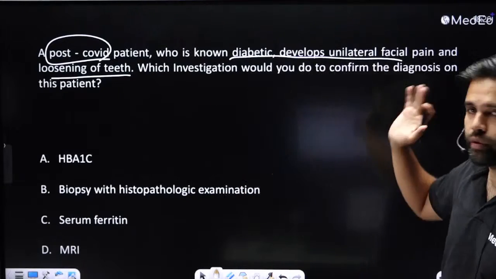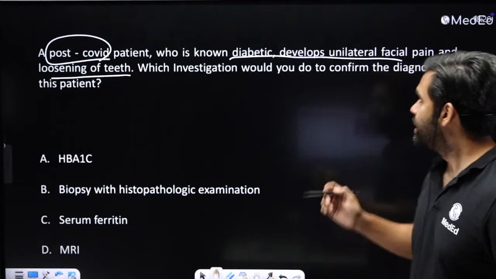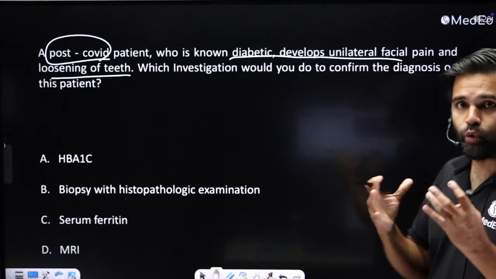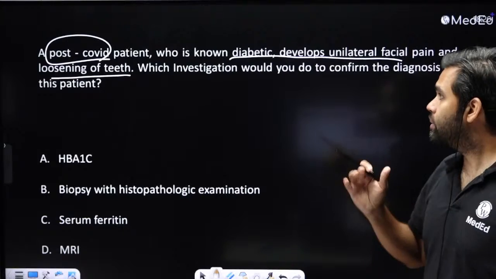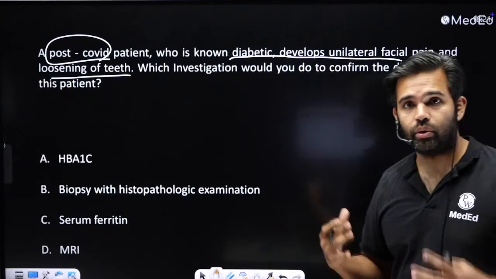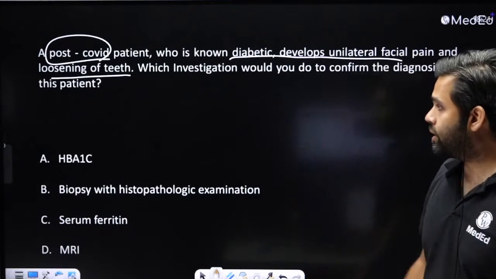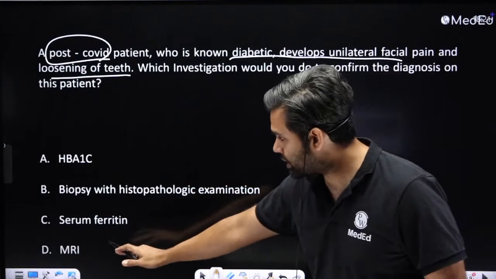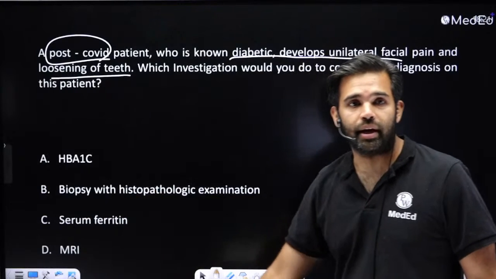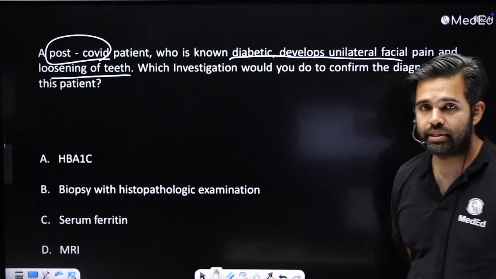Patient post-COVID, patient has recovered from COVID, patient is diabetic. So COVID plus diabetes, I already know what you are thinking. Develops facial pain and loosening of teeth. Okay, even closer. How will you confirm it? You do HbA1c, you do biopsy with histopathology, you do serum ferritin, or you do MRI. What do you think you are going to do for this?